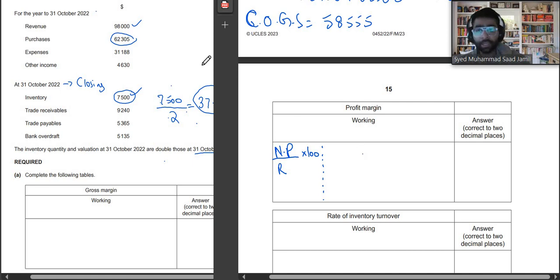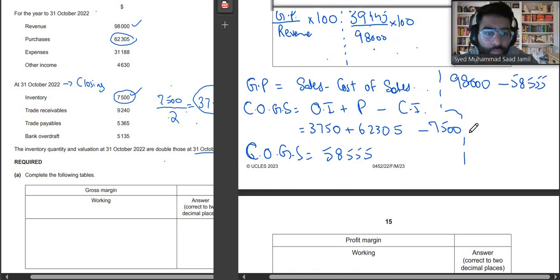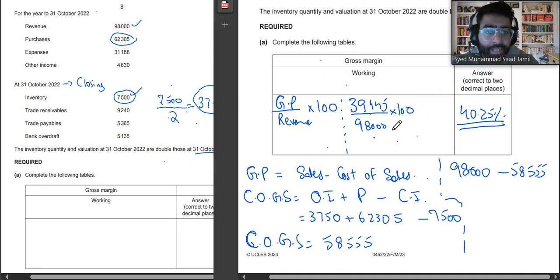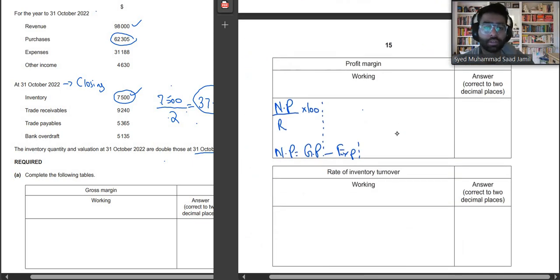So how much is our net profit now, guys? In order to find net profit, net profit basically is gross profit, subtract your expenses now. So our gross profit was how much? 39,445, okay?